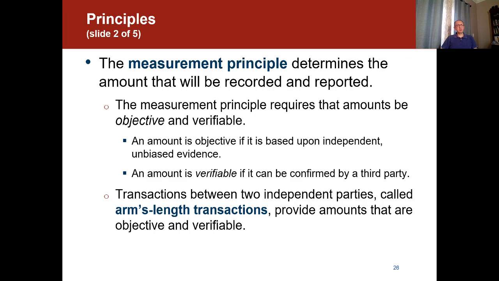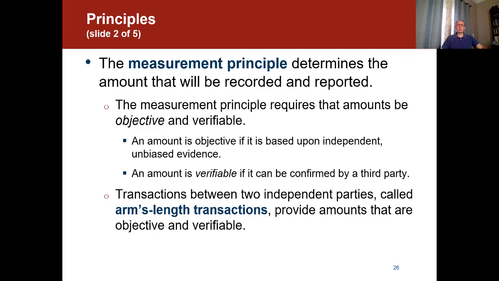Here it says the measurement principle determines the amount that will be recorded and reported. That's the main idea about the measurement principle: it determines how much we're going to record and report. The measurement principle requires that the amount be objective and verifiable. An amount is objective if it's based upon independent, unbiased evidence. An amount is verifiable if it can be confirmed by a third party. Transactions between 2 independent parties, called arm's length transactions, provide amounts that are objective and verifiable.